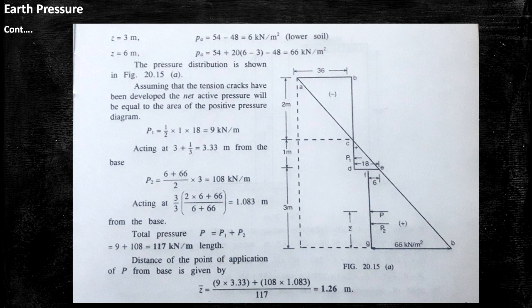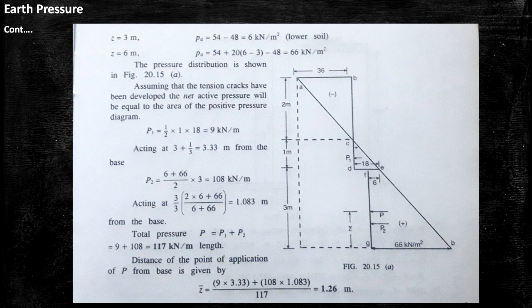So the value is 1.083 meter from the base. So the total pressure P equal to P1 plus P2. So P1 means 9 plus P2 means 108. So the total P is 117 kilonewton per meter length.